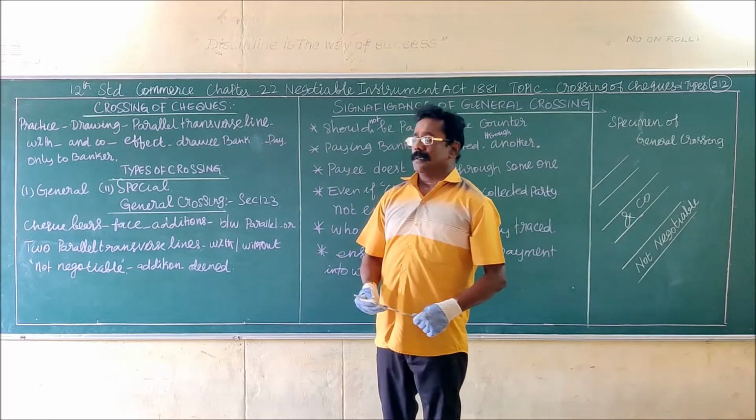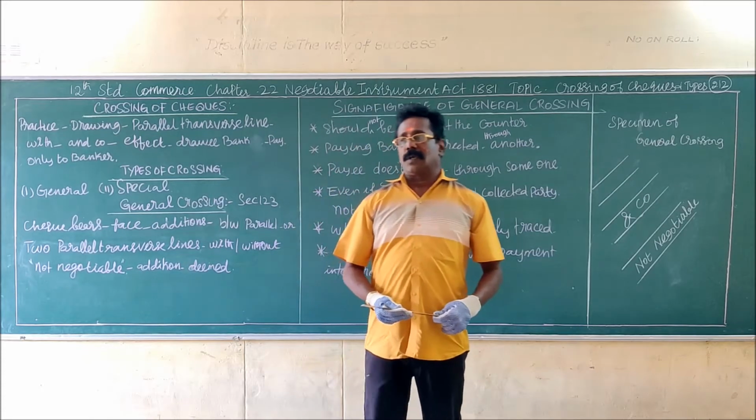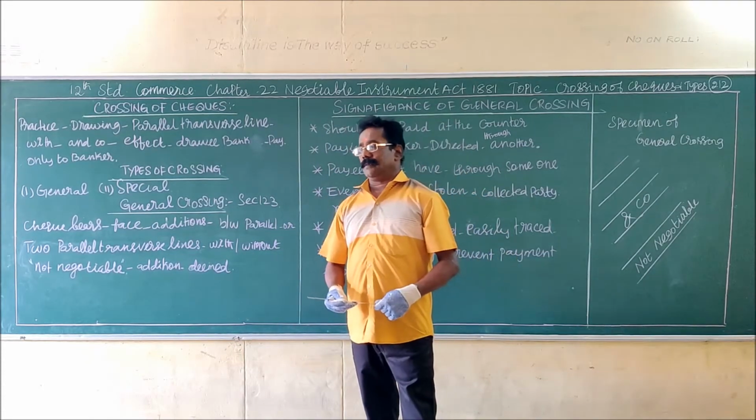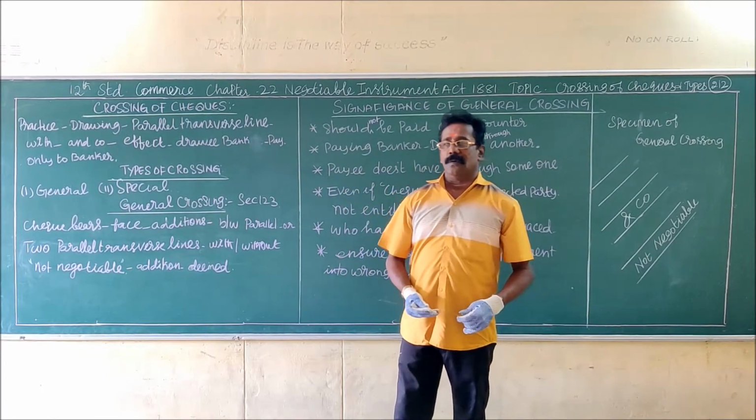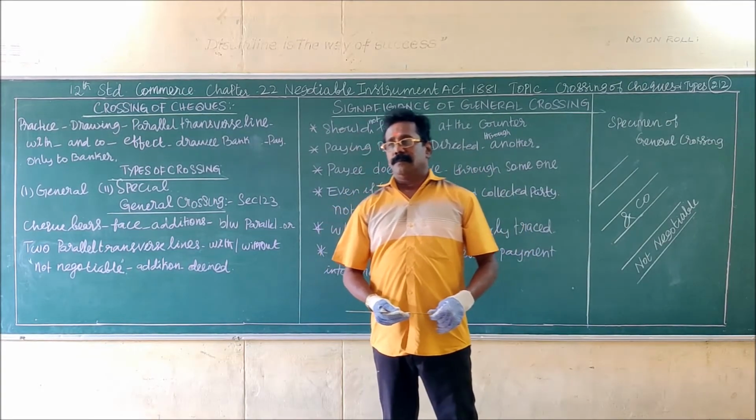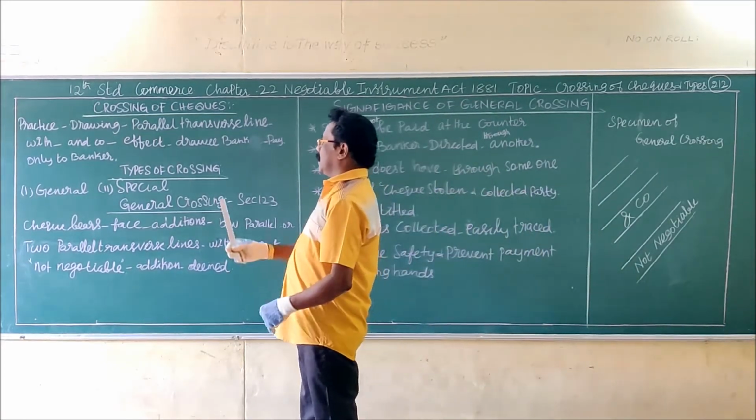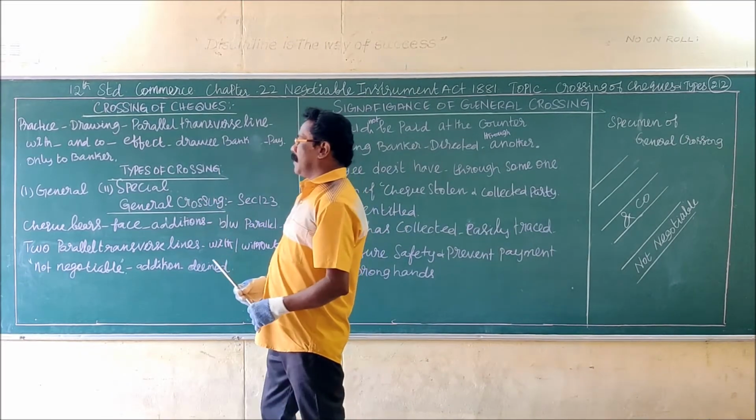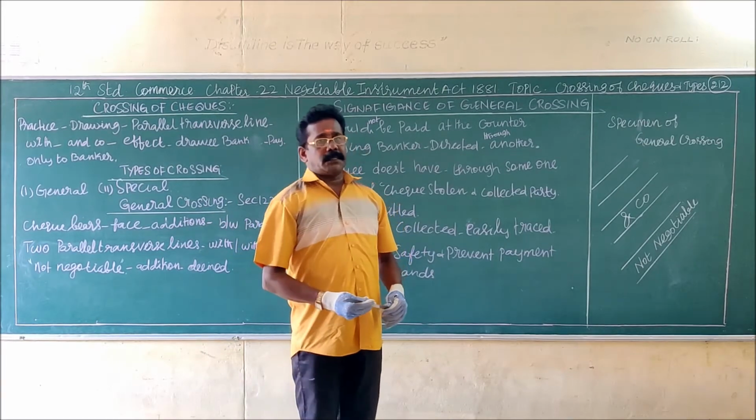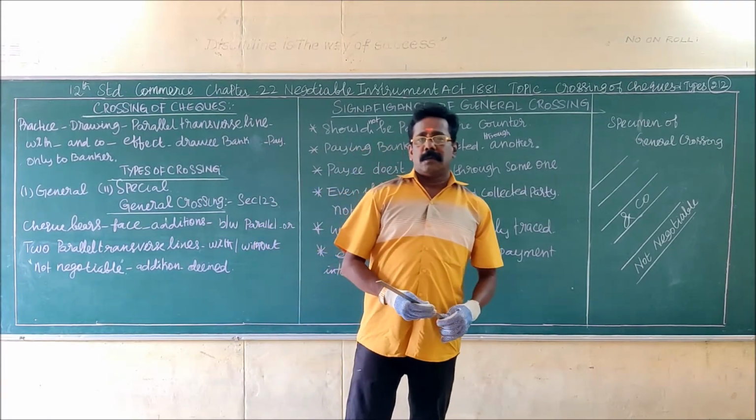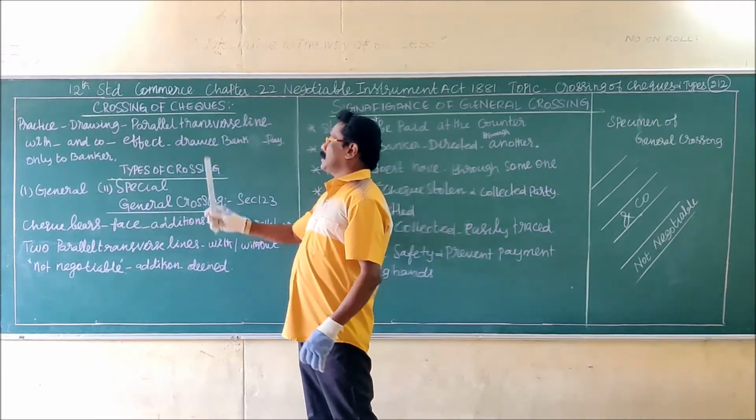Crossing refers to the practice of drawing two parallel transverse lines across the face of the check, with or without the words unaccompanied or and company, or any other abbreviation. This is known as crossing. With the effect of this crossing, the drawing banker is instructed or directed to pay the amount of the check only to a banker. So this is known as crossing.